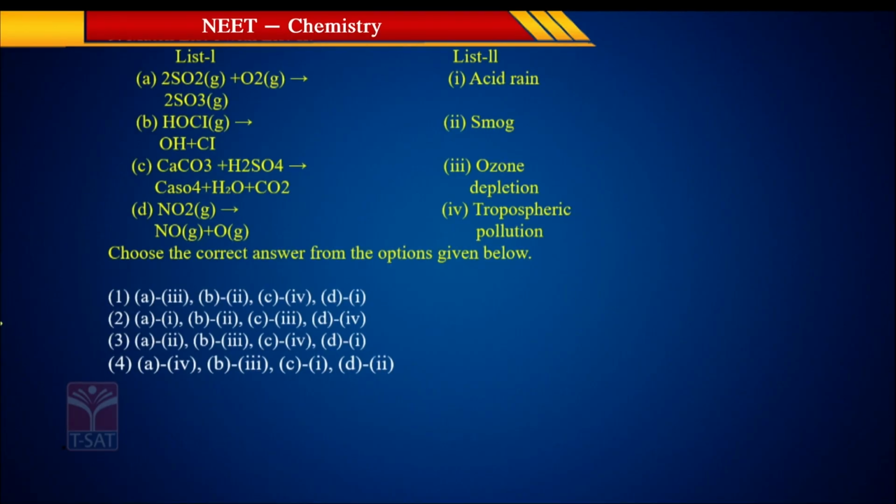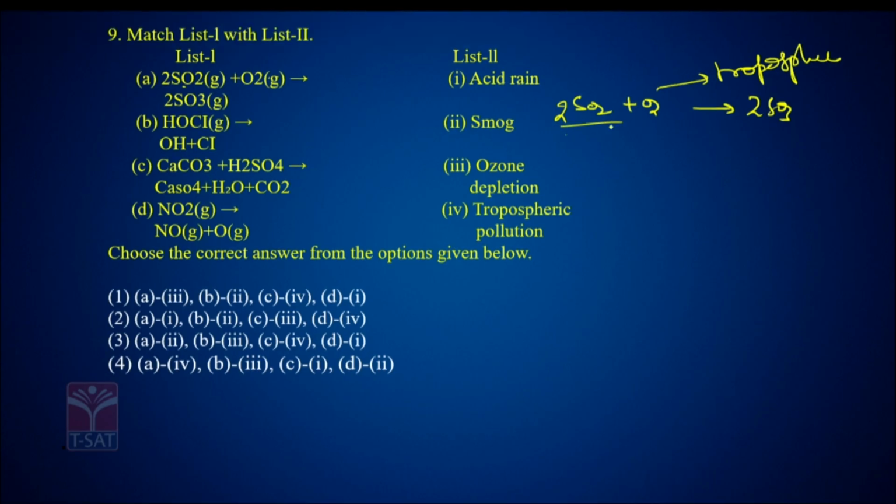This one, acid rain. SO2 plus O2 give rise to 2SO3. This reaction occurs in the troposphere, because SO2 produced by vehicles like cars and buses combines with the oxygen in the troposphere and converts into SO3. This will happen in the troposphere.